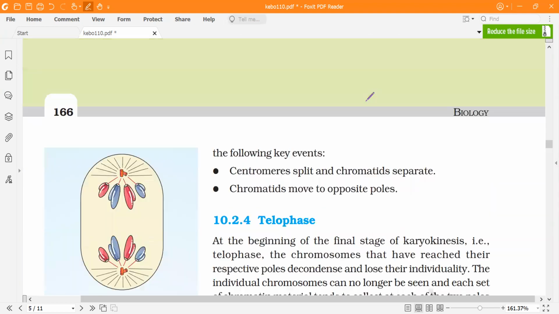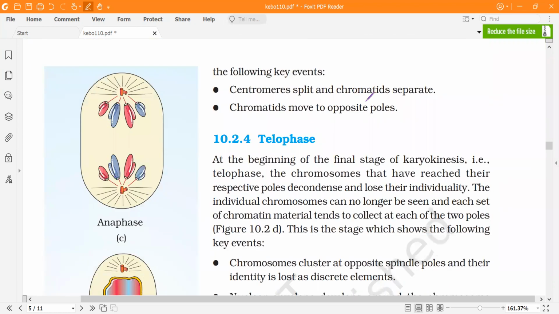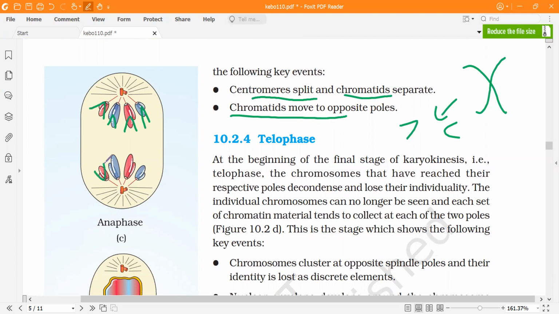Now in the case of anaphase, chromosomes will split from the centromere. Centromere, I hope you know, is where two chromatids are combined. So they will split from the centromere. As you can see, the chromosomes have split from the centromere, and the two chromatids separate. Then these chromatids will move from the center towards the opposite poles.